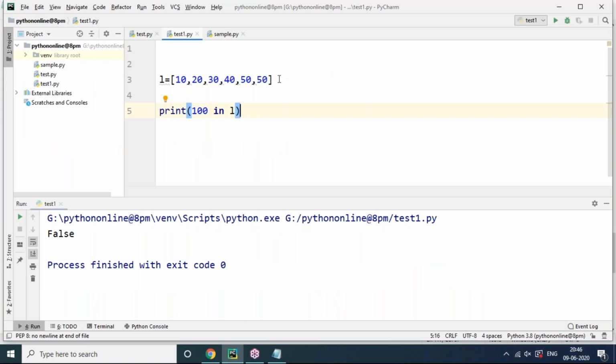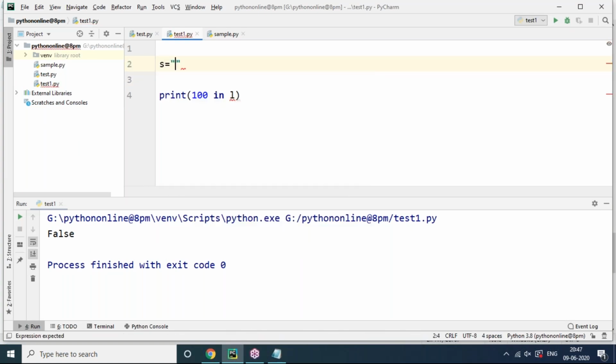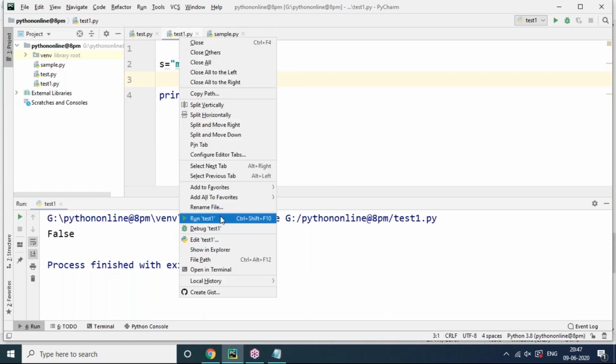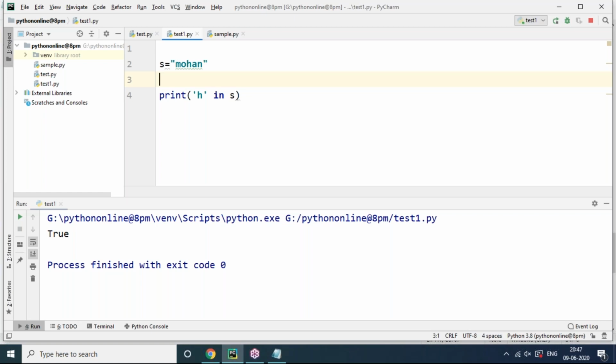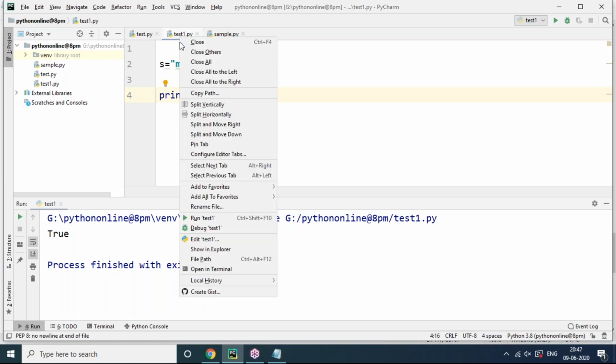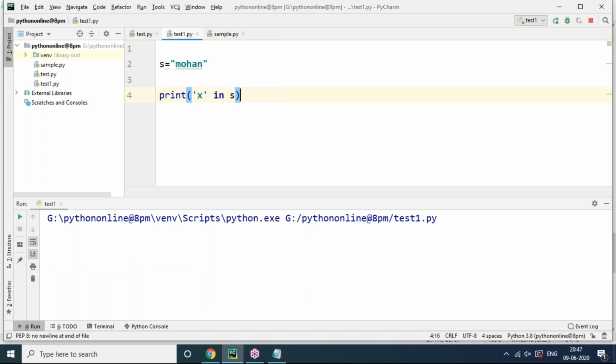A sequence can be any one, not only a list. Even a string is possible. For example, I am taking s equals to the string value MOHEN. So I want to check the letter H in S. Is the letter H in S? H is available in S. Now you can see this, it returns True. For example, the letter X in S: no, X is not there in your target string, so it returns False.